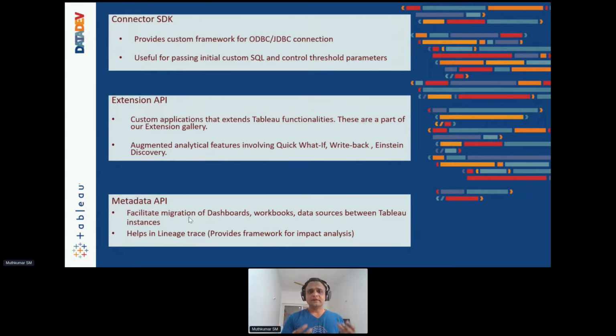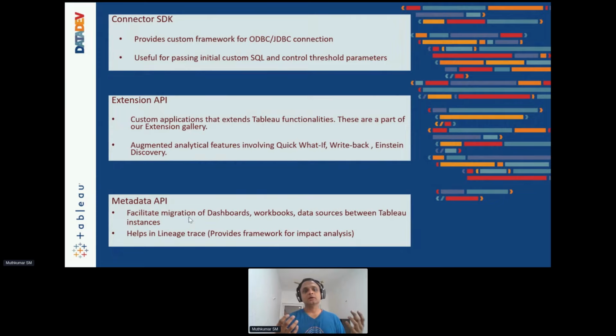Now, for these dashboards and workbooks that are allowed to be moved between instances, customers have two options. They can look for a paid offering in the form of the server management add-on content migration toolkit, or customers who are tech savvy can go ahead and build it on their own by leveraging something called the metadata API, which allows you to programmatically query the workbook object, a dashboard object, a data object, etc., and allows you to track the lineage and move them between various instances, right?